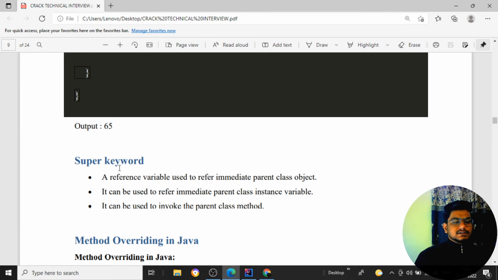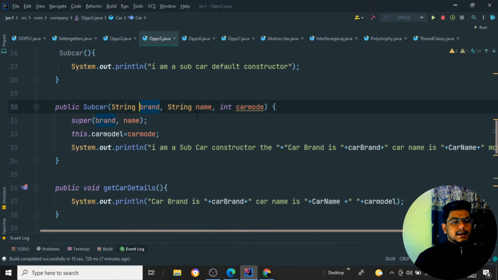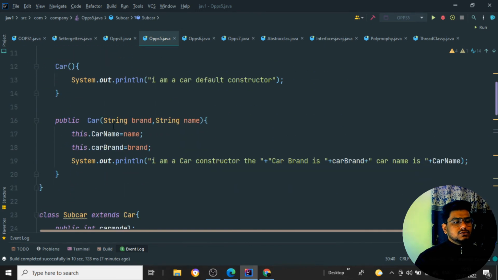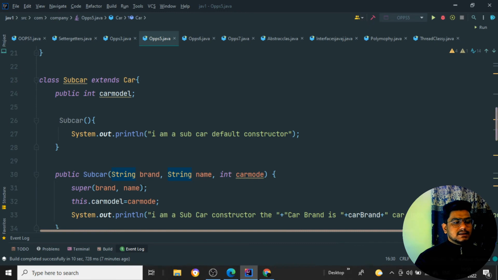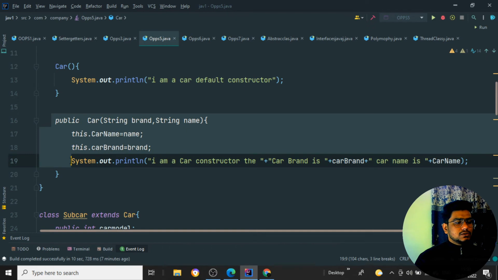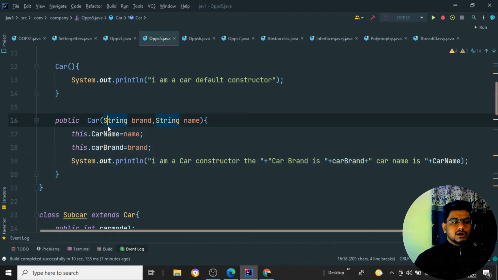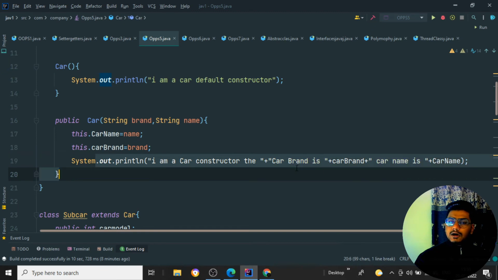And super, so what is the super keyword? You have understood with the program. It is a reference variable used to refer to the immediate parent class object. When I am calling super over here, whatever the brand as well as the name is, I am passing to this. So when I run this line of code, when line 31 is executed, the complete code from the 16th to 20th line will get executed by the Java compiler automatically, because it is going to call the constructor of the parent class. So whatever the values are there, they are going to be set over here, and I can call the particular constructor of it.